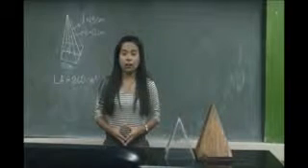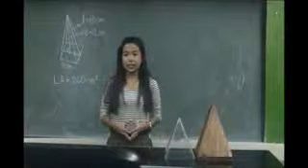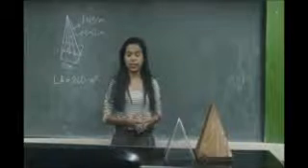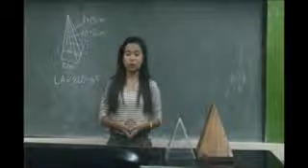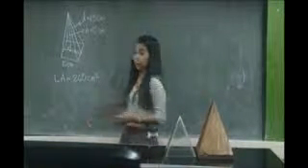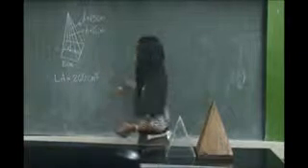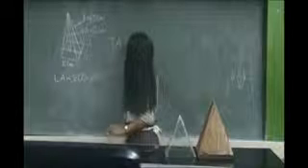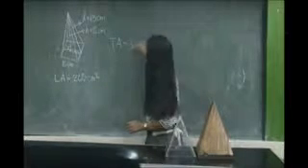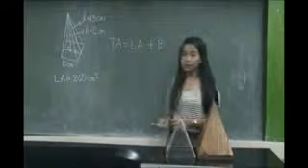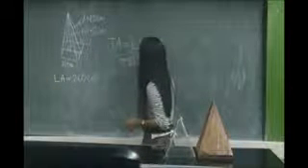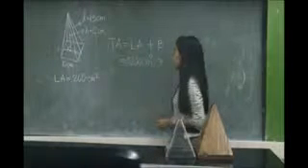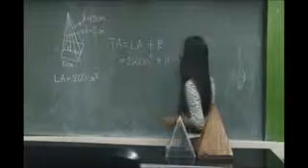The total surface area of the pyramid is the lateral area plus the area of the base. We had already solved the lateral area, which is 260 square centimeters. So the total surface area, TA, is equal to the lateral area plus the area of the base, B. The lateral area is 260 square centimeters and the base area is 10 centimeters squared.